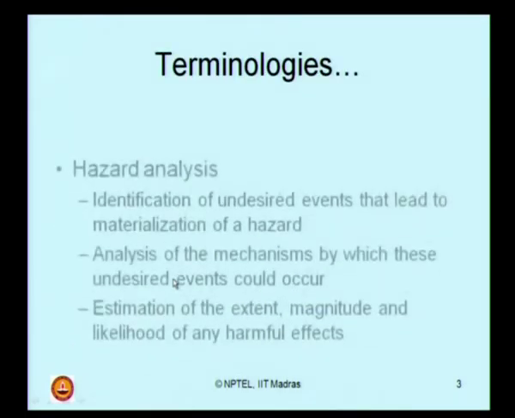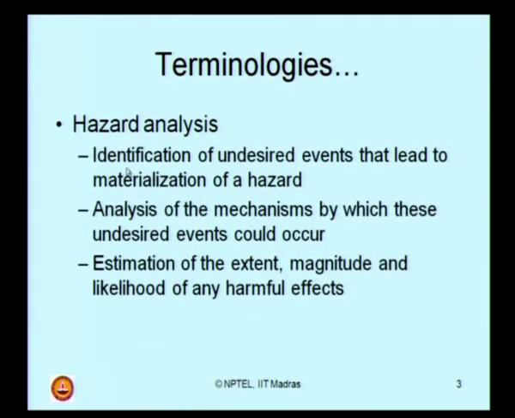Having understood this, we will discuss what a hazard analysis is. What do we actually analyze in a hazard? Hazard analysis contains identification of undesired events that lead to the materialization of a hazard. It also deals with analysis of the mechanisms by which these undesired events could occur.